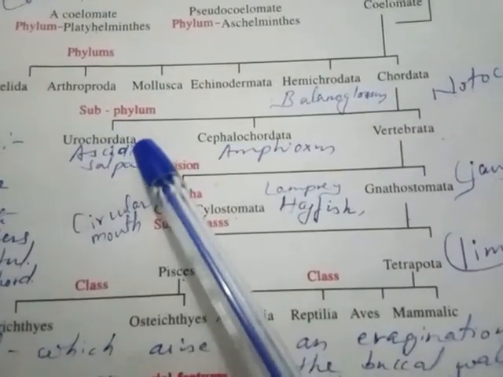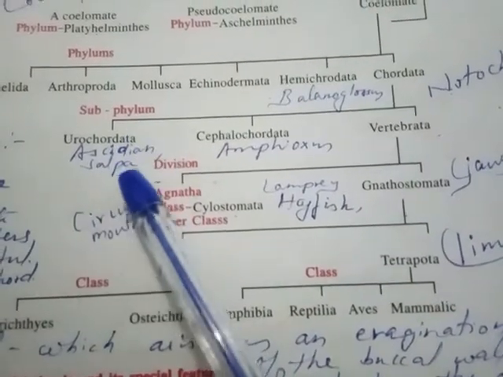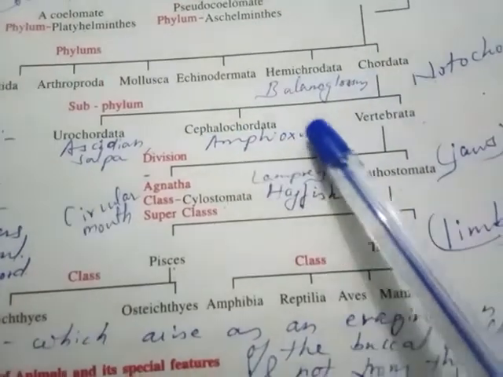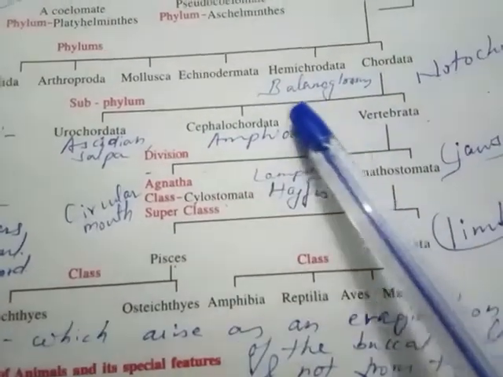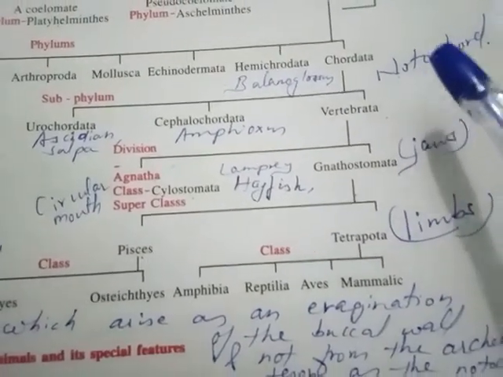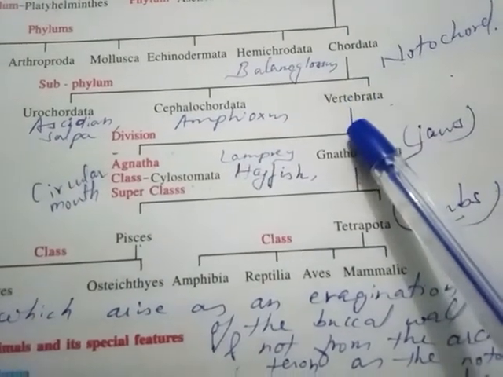In urochordates, notochord is present during the larval stage. Example, Ascidian and Salpa. While in Amphioxus, a cephalochordate, notochord is present throughout life, while in vertebrata, notochord is converted into the vertebral column, so they are called vertebrata.